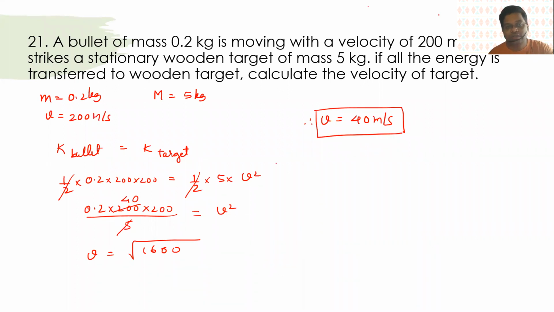Okay, now here of course there is an assumption that I have made that the bullet is not embedded in the target. Otherwise, you know, the mass should be 5.2 if the bullet gets hit and embedded in the target. So I have not assumed that. I have assumed that the target is only of 5 kilograms. Okay. Any questions?